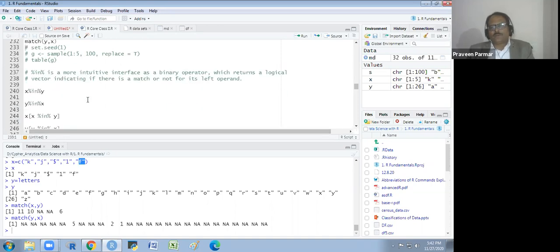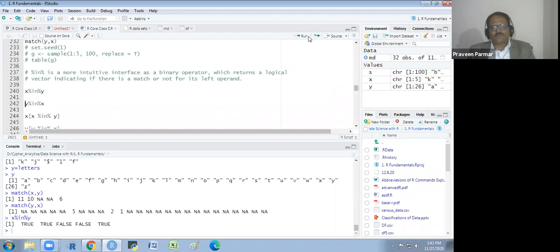Now we have another operator, that is percent in percent. Percent we have seen in our first script. Percent gives us the remainder. But percent in percent gives us the matching in true and false, logical matching. So whether the first letter of X is matching in Y or not. If it is matching, it is true. If it is not matching, it is false. Is it clear?